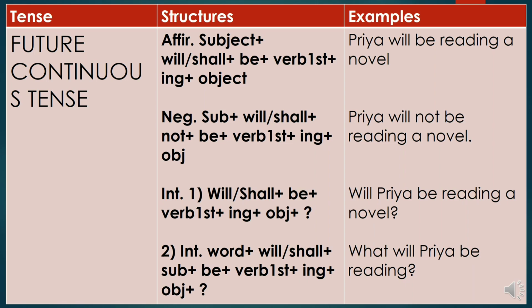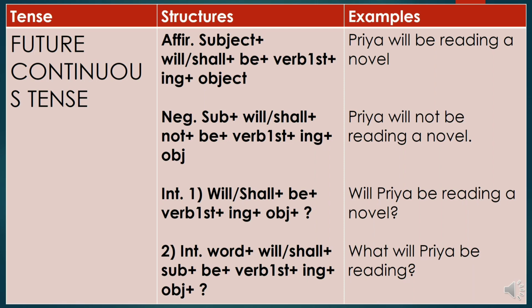So in the interrogative kind of sentence, see, will or shall will come at the beginning, then we will use be and the first form of the verb plus ing plus the object, and the most important thing in an interrogative sentence, the question mark. So see, will Priya be reading a novel?